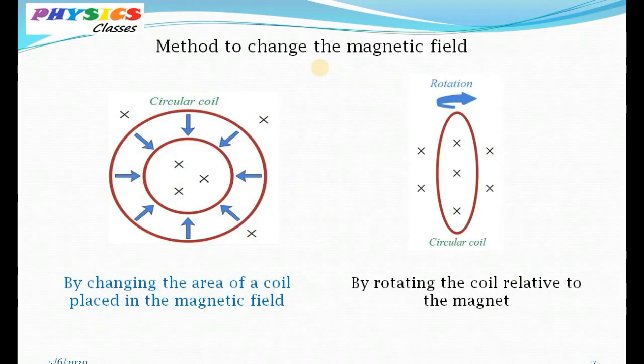Now flux through the coil can be changed in different ways. Look at the diagram. Here the magnetic field lines are directed into the plane of the paper. In such a magnetic field, if you suddenly change the area of the coil, the magnetic flux will also change and an EMF will be induced in the coil. Similarly, if you rotate the coil, an EMF will also be induced.